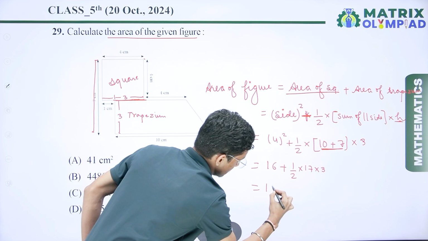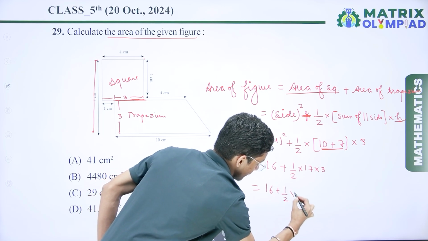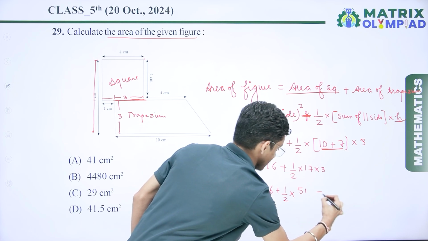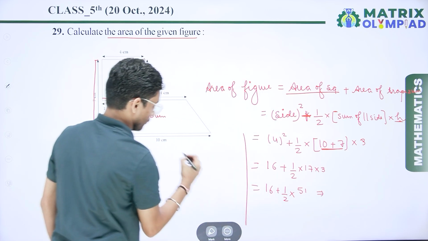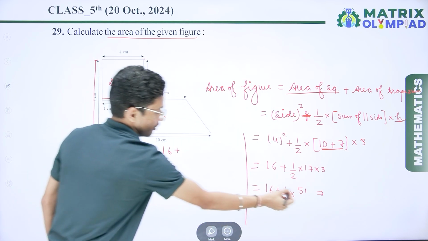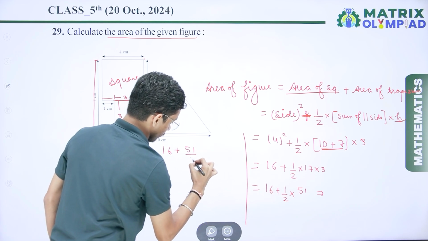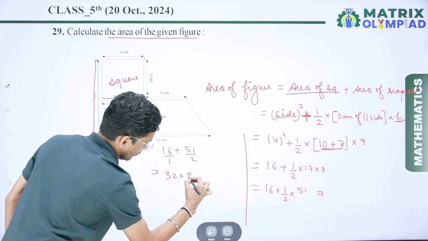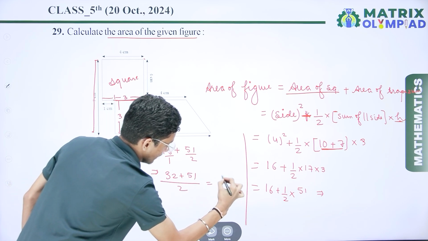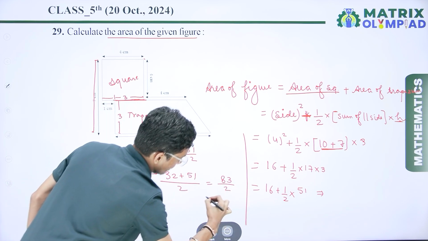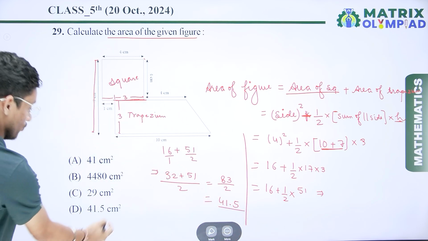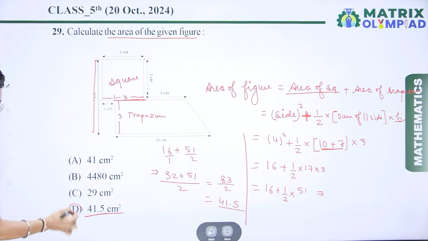So here 16 plus 1 by 2 multiplied by 17 times 3 is 51. So I can solve 16 plus 51 upon 2. If I take the LCM, 32 plus 51 upon 2, so here I get 83 upon 2. If I divide, I get 41.5 centimeters squared. So 41.5 centimeters squared, option D is the correct answer here.